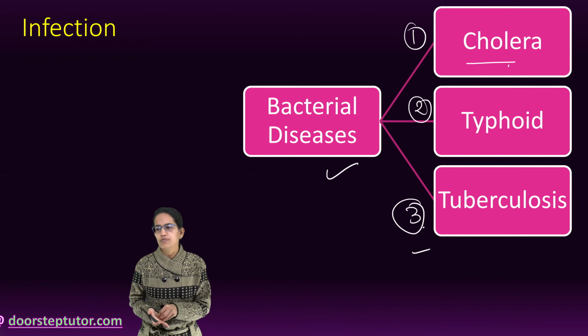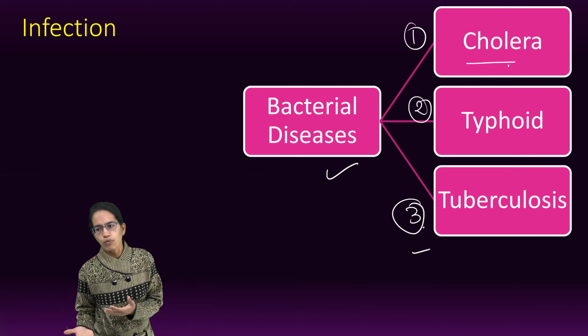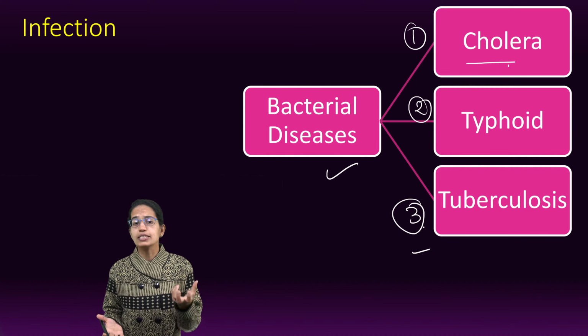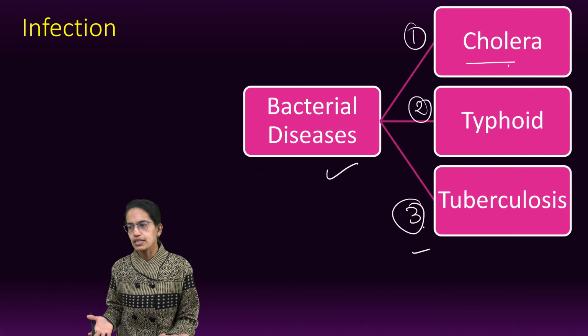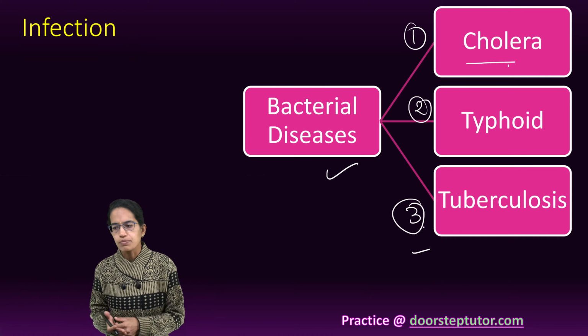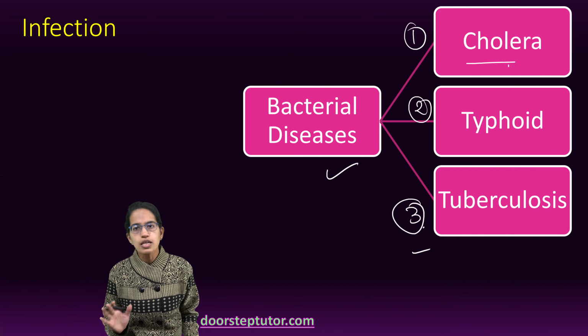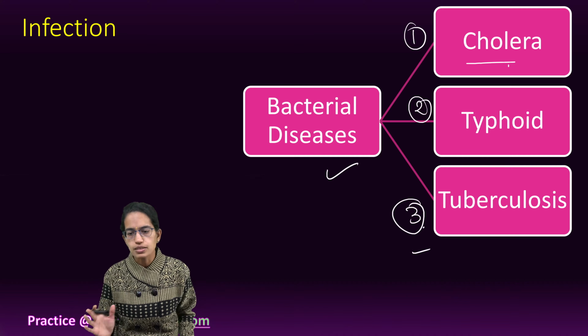Some of the symptoms of cholera include watery diarrhea, nausea without vomiting, muscle cramps, and sunken eyes. Sunken eyes is a classic characteristic. The suggested way is boiled water or chlorinated water that must be consumed. Incubation is 6 hours to around 2 to 3 days, in which the symptoms could occur.